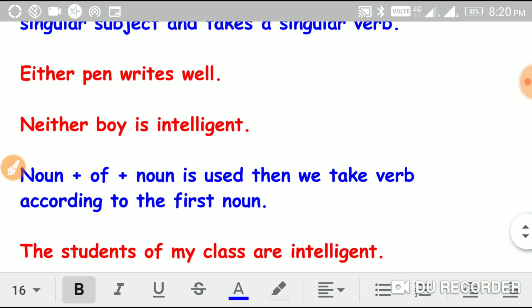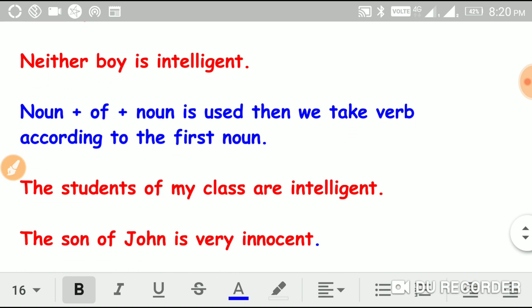Okay, so when noun plus of plus noun is used, then we take the verb according to the first noun.